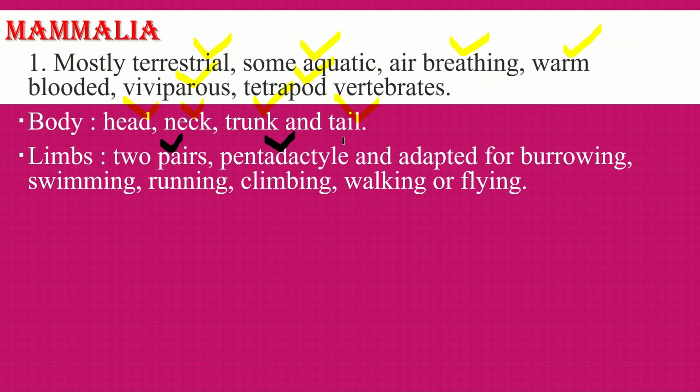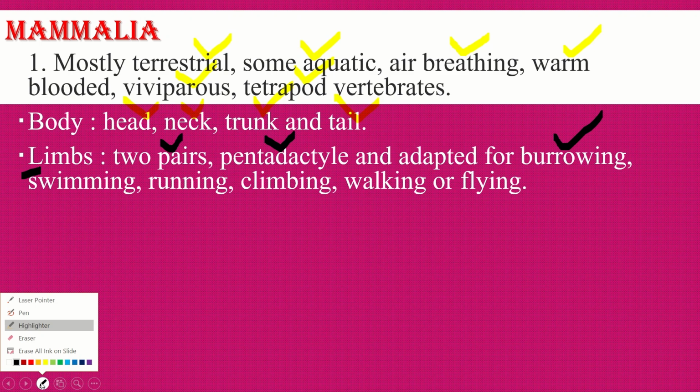The limbs are adapted for various purposes like burrowing, swimming, running, climbing,